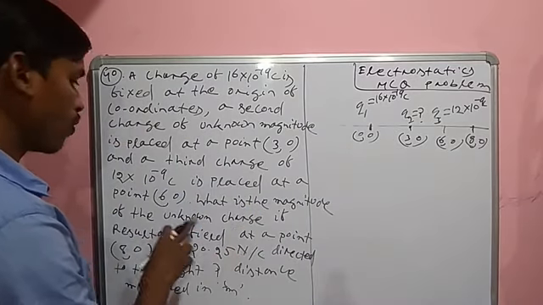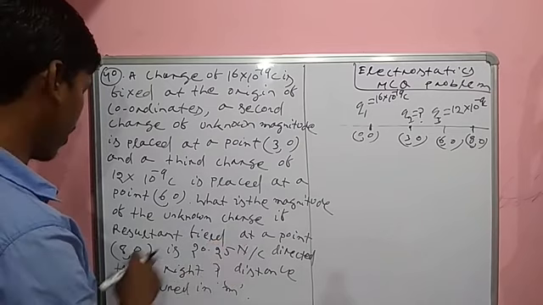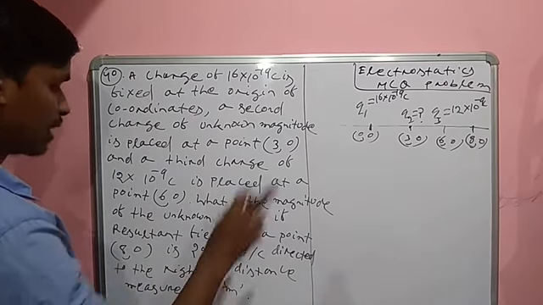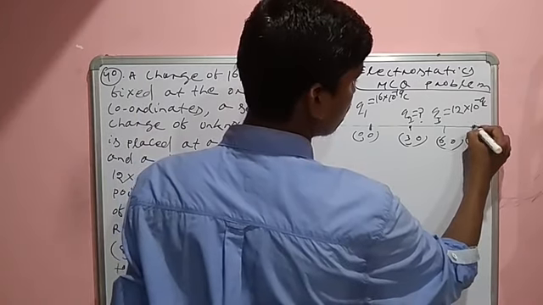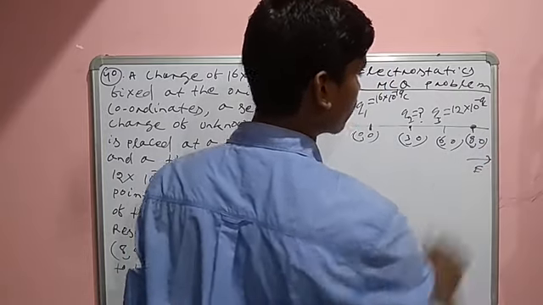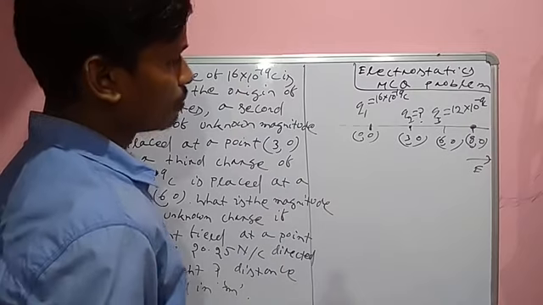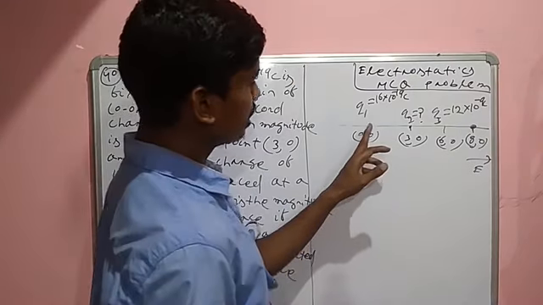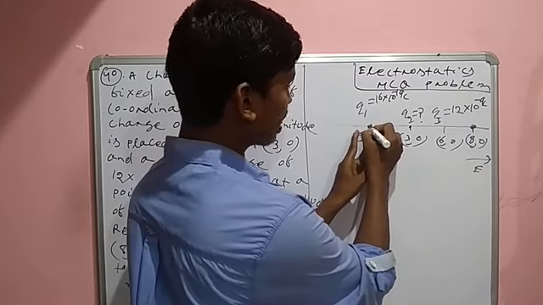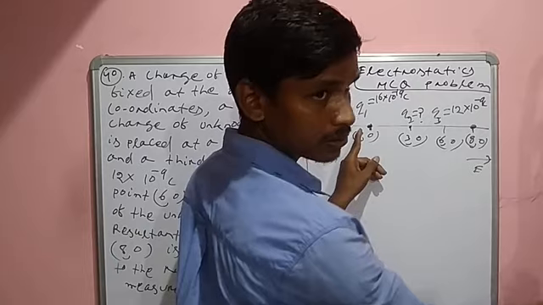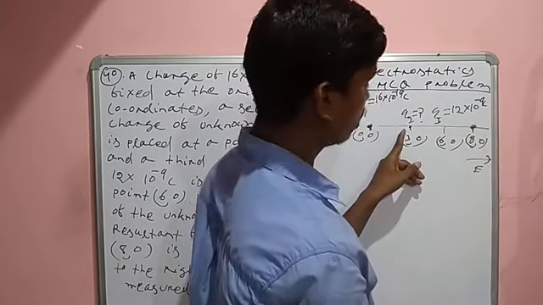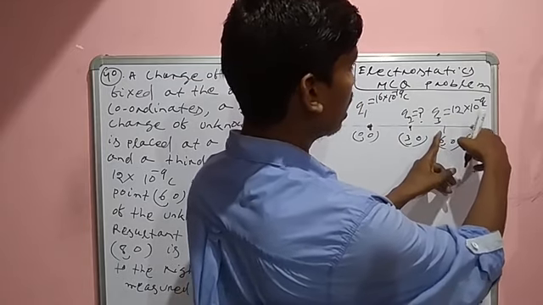What is the magnitude of the unknown charge if the resultant field at point 80 is 20.25 directed to the right? That means at this point the electric field direction is rightward. Yes or no? Here you have to find, at this point charge is available. That means due to the first charge the electric field is what? Due to the second charge the electric field is what? Due to Q3 the electric field is what?